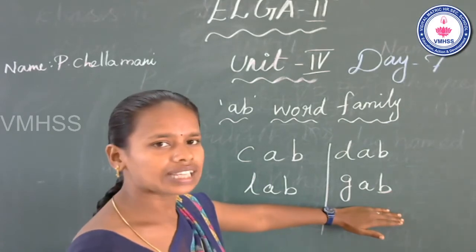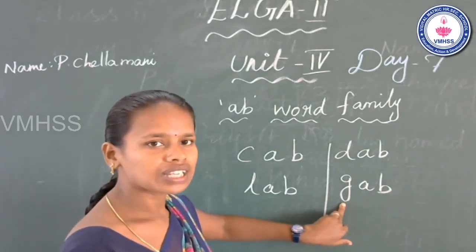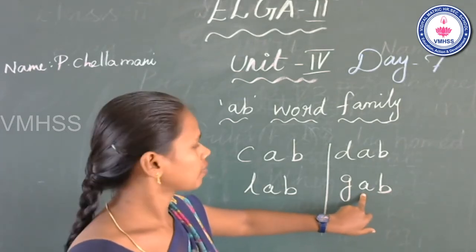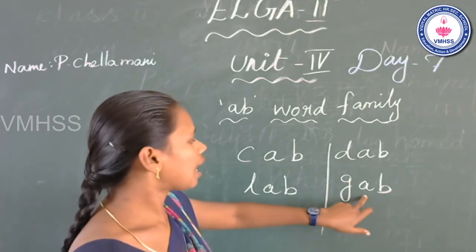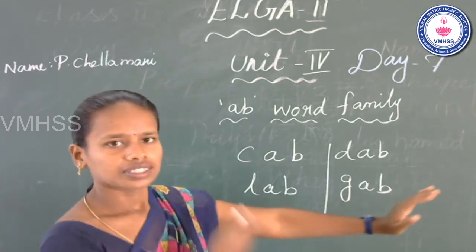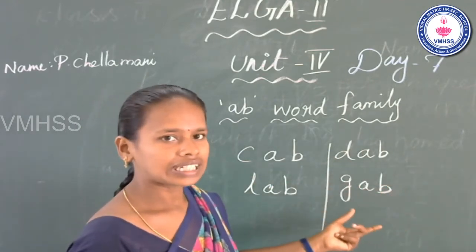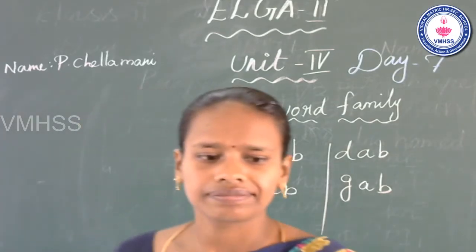Next word, cat. See this? Find the beginning sound, k. Next, middle a. End b. K a b. Cat. What is the word? Cat. Is that clear? Now look at this slide.